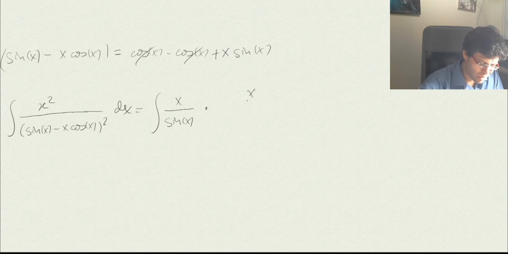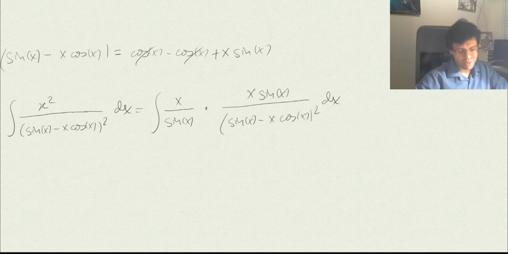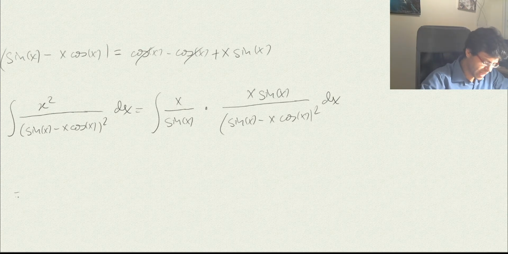So it's x sine of x, and here we have sine of x minus x cosine of x, dx, squared of course. What we see here is that this is the derivative of what's in here. So we'll again take it by parts. This will be our f, and this is going to be g prime.